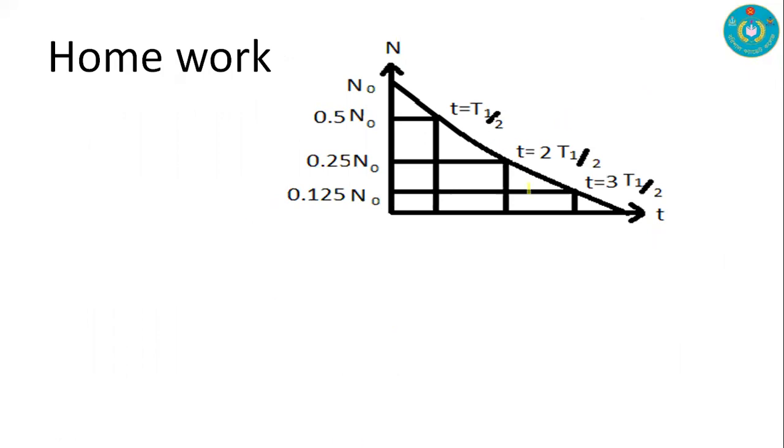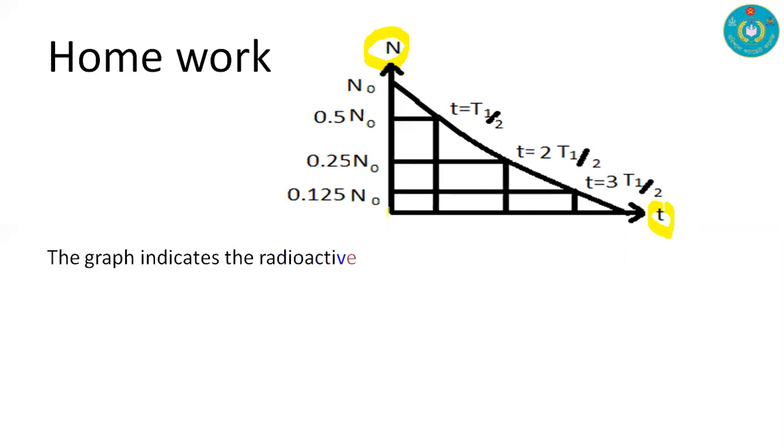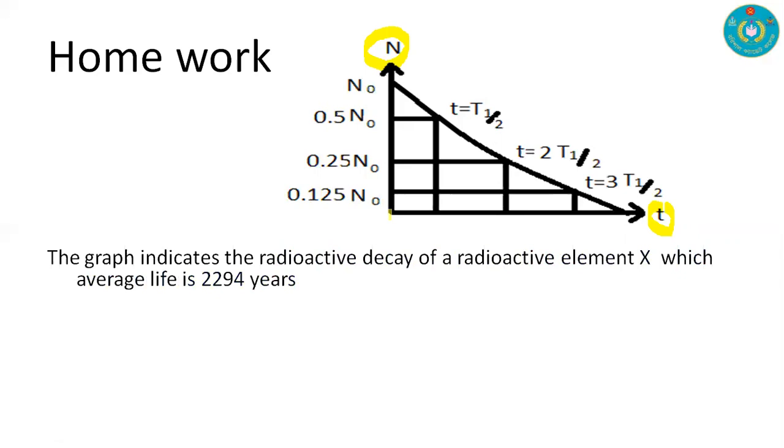And homework for you: observe this diagram. Here, along the x-axis we have time, and along the y-axis we have number of nuclides. At the very initial point the number of nuclides is denoted by N naught, after the first half-life it is 0.5 N naught, after the second half-life it is 0.25 N naught, and after the third half-life the value is 0.125 N naught. This graph indicates the radioactive decay of radioactive element X. Consider the radioactive element as X, and the average life is 2294 years.